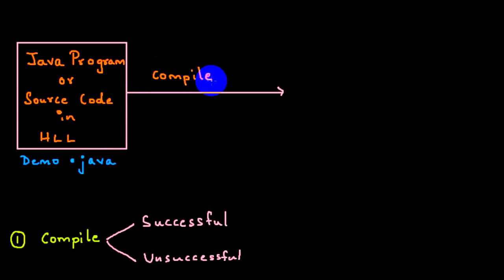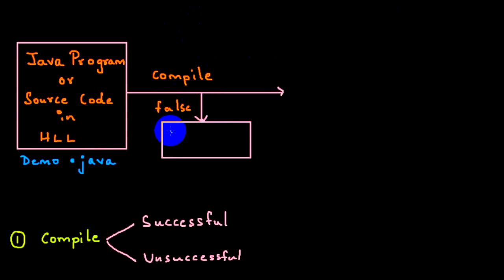Now when I try to compile it, imagine compilation is false. There is some problem here. Therefore, what will happen here? Error report will get generated. What will happen if the compilation is unsuccessful? If the compilation is unsuccessful, an error report will get generated. Okay, now wait, I'll write it down. It is false, negative scenario. If it is false, what will happen? Error report will get generated.